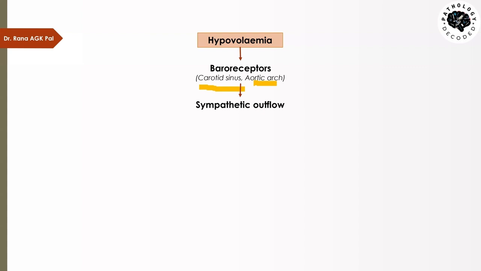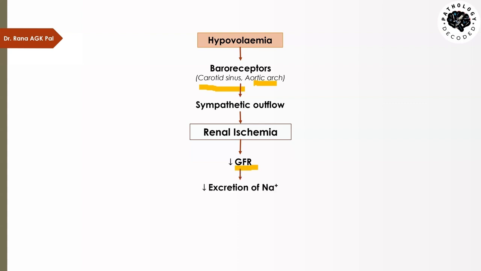and that causes vasoconstriction. Now due to this vasoconstriction, the blood which reaches the kidney is decreased in amount, and then it causes what we call renal ischemia. Renal ischemia means that the kidney will now get less blood than the normal amount. So when the kidney gets less blood, obviously it will filter less blood. That will simply cause a decrease in glomerular filtration rate. So GFR is decreased. When there is less glomerular filtration rate, what will happen? There will be less formation of urine and less excretion of sodium. This less excretion of sodium will preserve the sodium in the body.